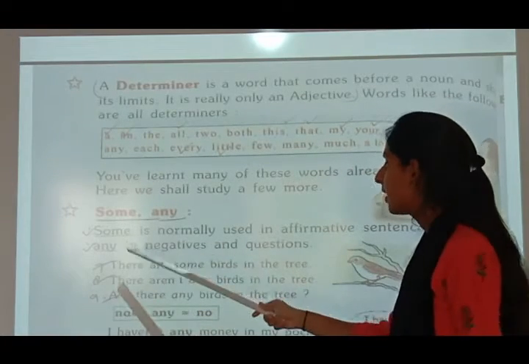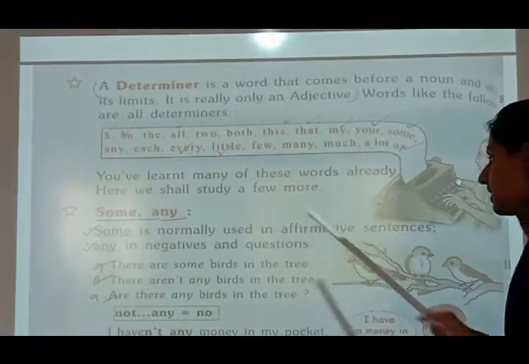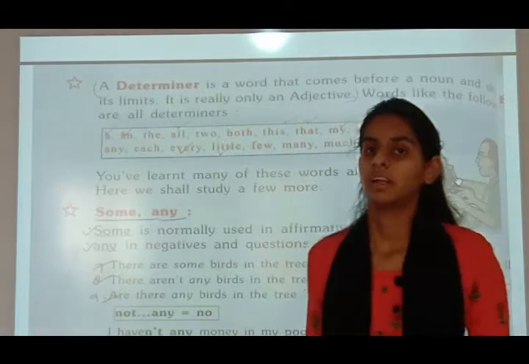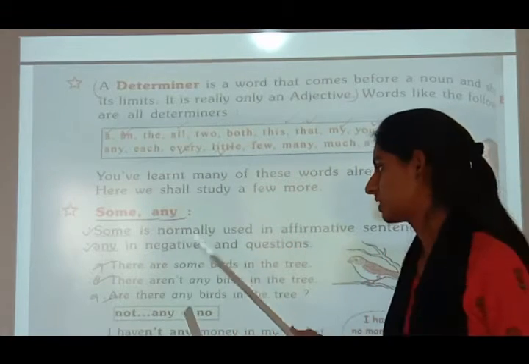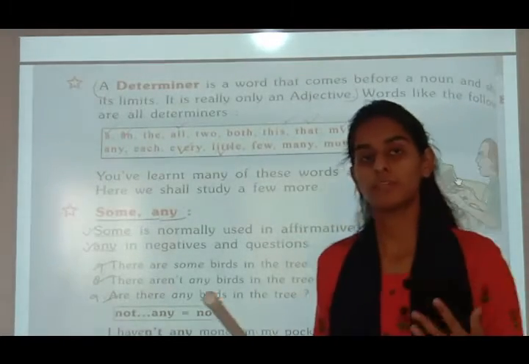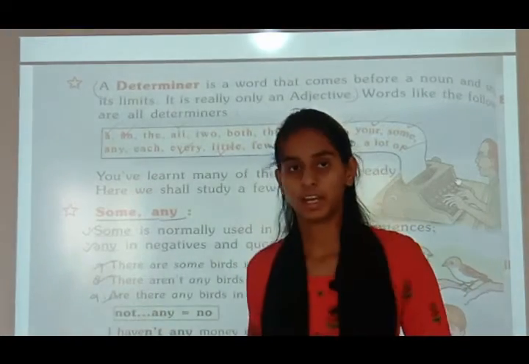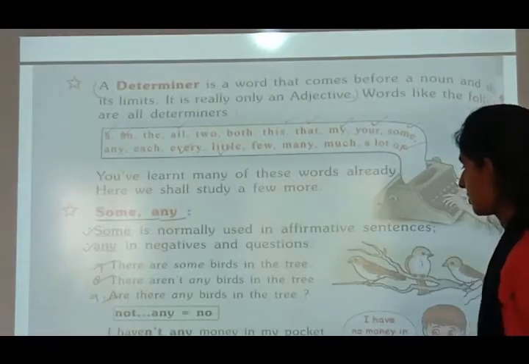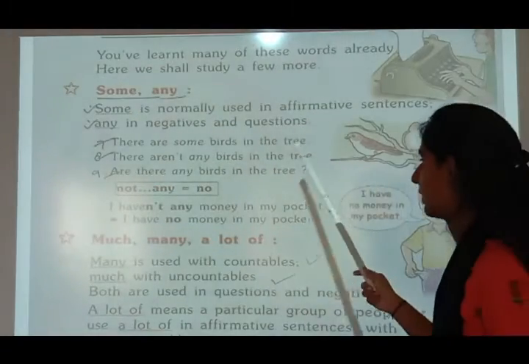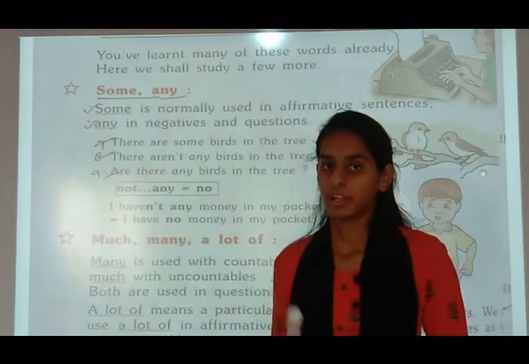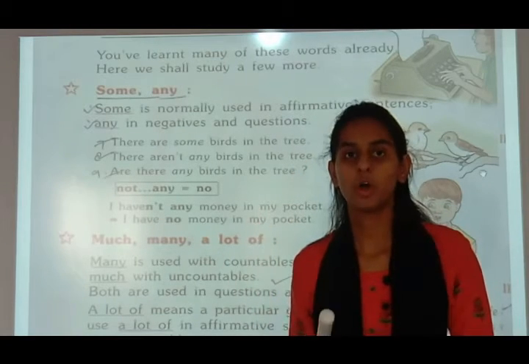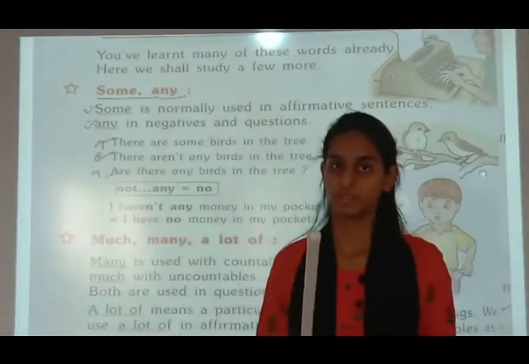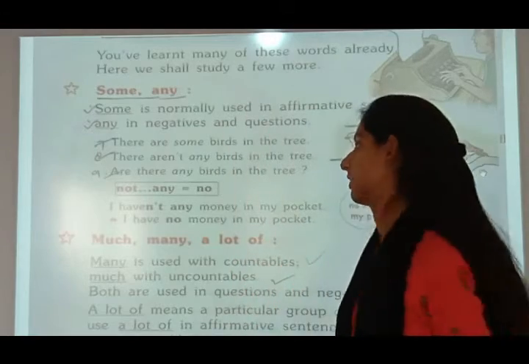Now see some, any. Some is normally used in affirmative sentences, any in negatives and questions. We have seen in the last chapter, chapter number 4, that we use somebody, someone, something in affirmative sentences, but anybody, anything, anyone is used in negative and interrogative sentences, means in questions. In an affirmative sentence, it is a positive sentence, means no or not will not come. See, there are some birds in the tree. It is an affirmative sentence.